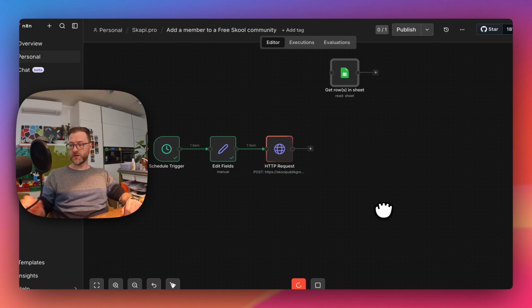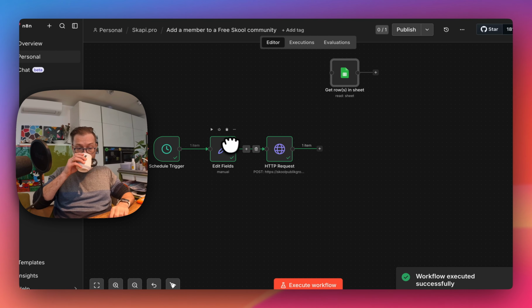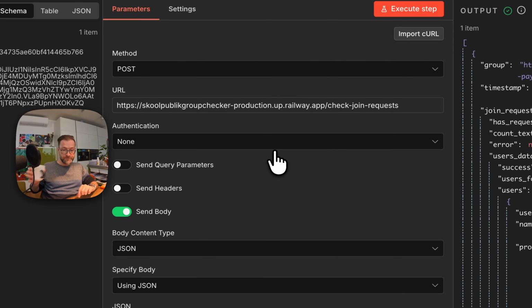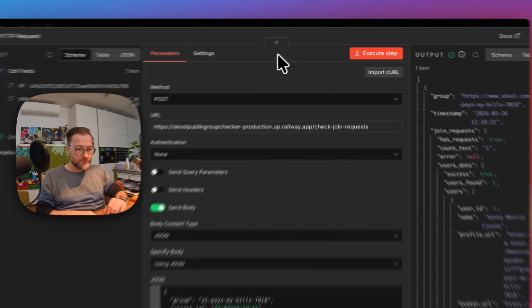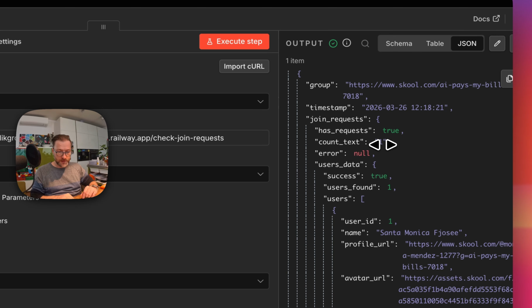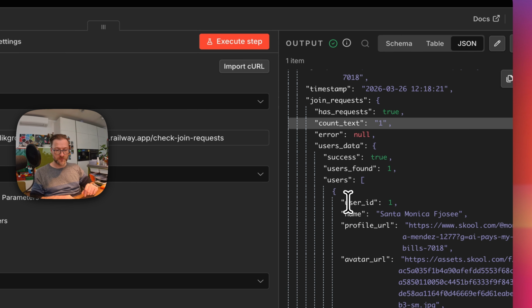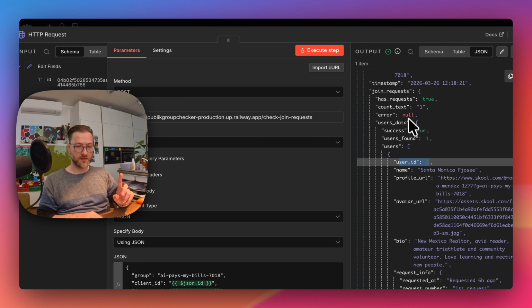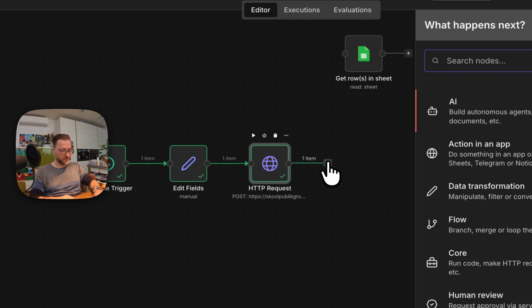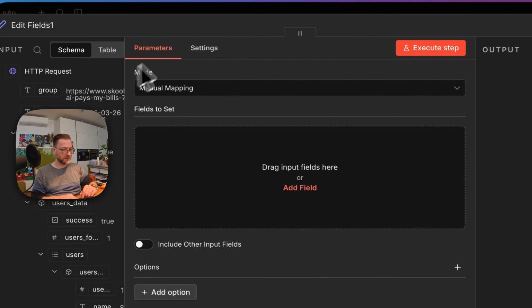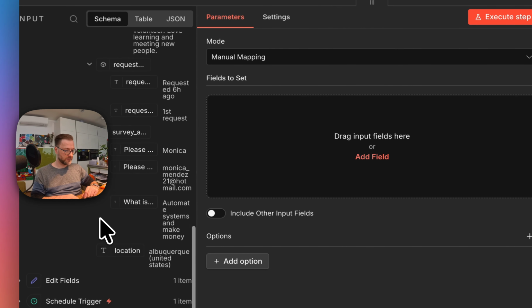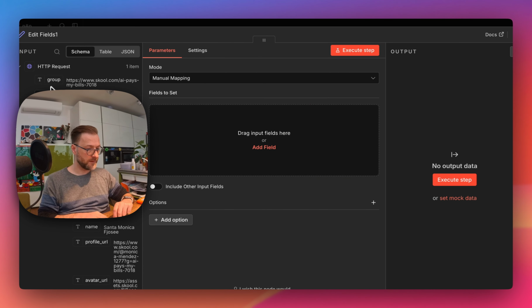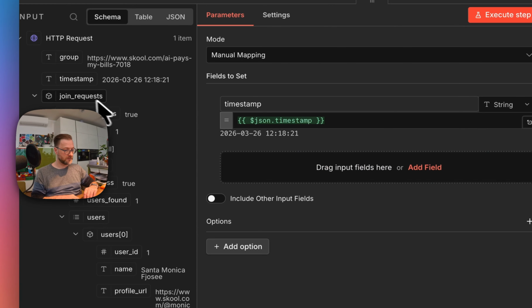I hope it's not gonna be an error over here. I don't know, do you see that or not? But I have has request option, it's true. Count is 1. And then I have this user ID and the name and blah, blah, blah, and everything we need. So then I need to set another node. I like to do that because every time I have this new data over here, I'm just taking what I want to take. So I need to take a timestamp.